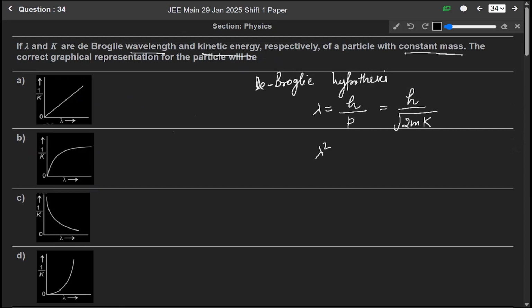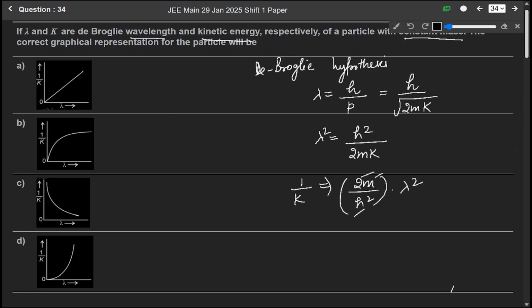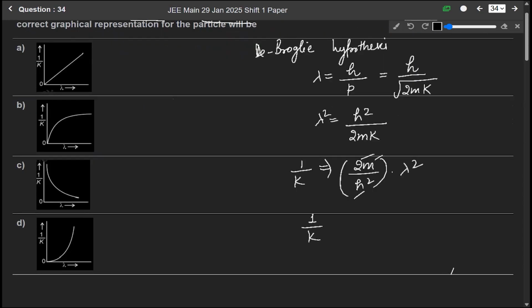So if we square both sides, it will be h square over 2mk. So from here we can write 1 over k is equal to 2m over h square into lambda square. If mass is constant, 2 is constant, m is constant, and h, Planck's constant, is already a constant term. So we see that 1 over k is directly proportional to lambda square, which means it will form a parabola-like path. It will form like this.